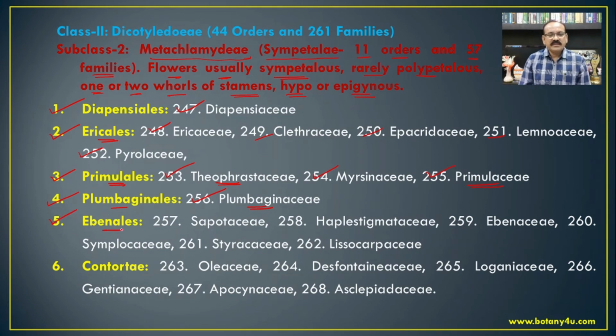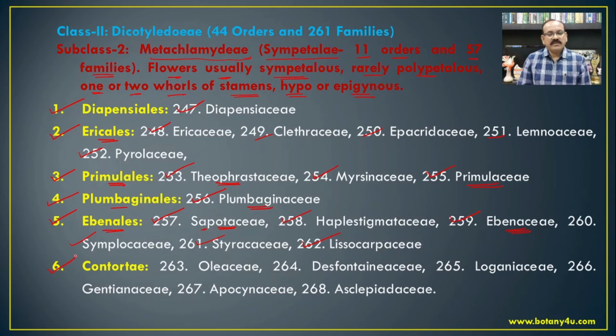Then the fifth one, that is Ebenales, which includes the Sapotaceae, then Hoplestigmataceae, Ebenaceae, Symplocaceae, Styracaceae, and Lissocarpaceae. So Madhuca indica, Mimusops elengi, and Manilkara zapota, these are the most common and well-known members from the family Sapotaceae. And the species of Diospyros come under the Ebenaceae.